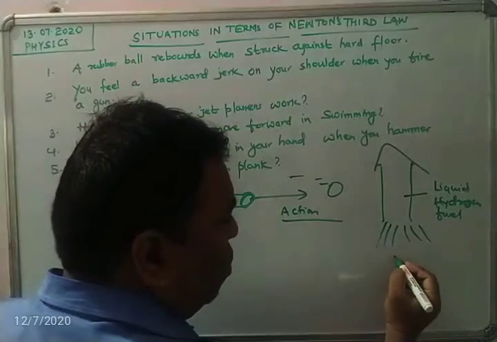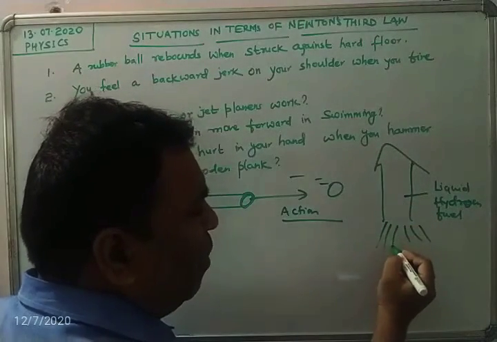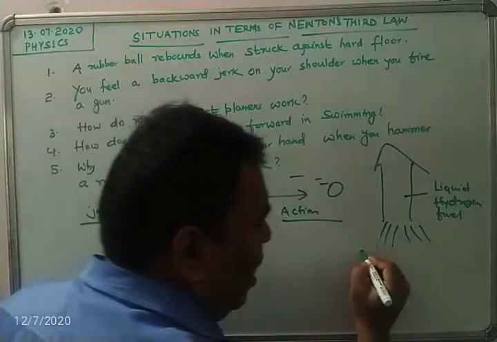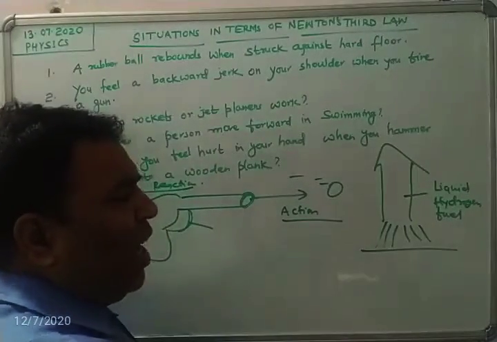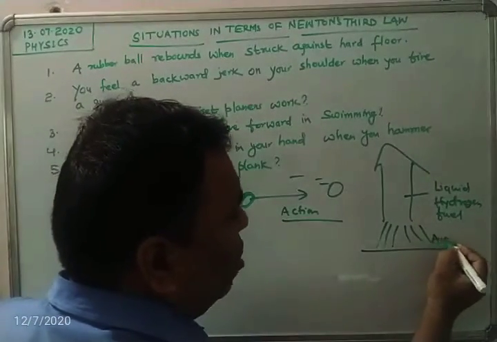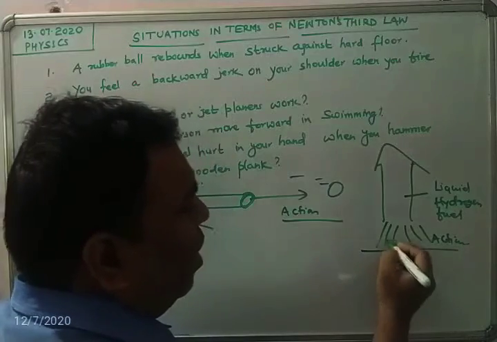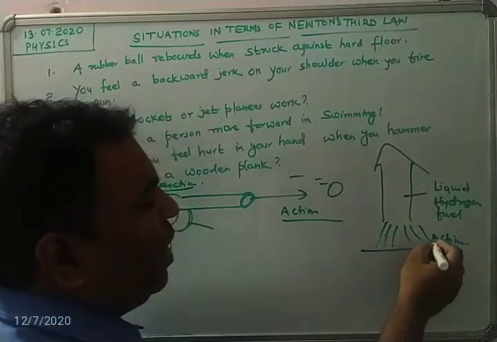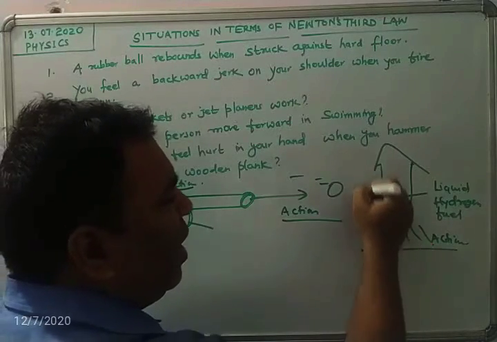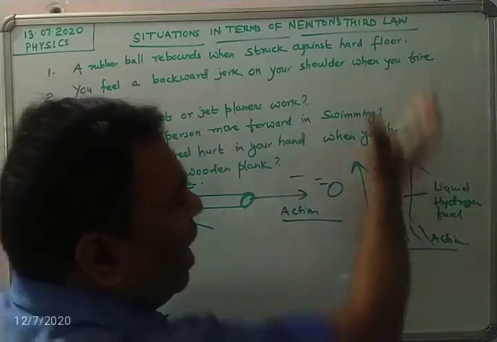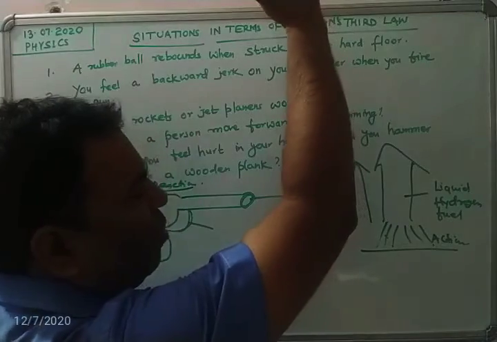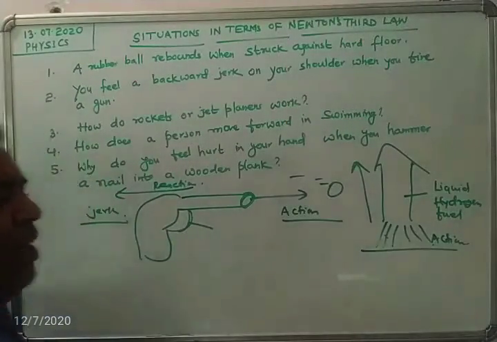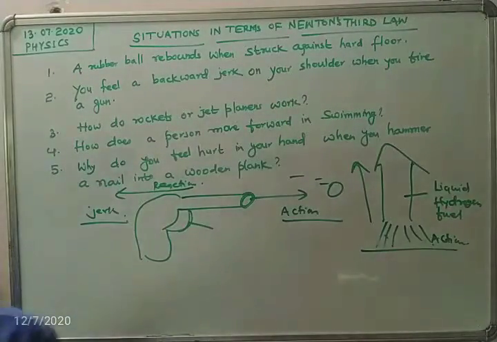So this is the force getting applied to the hydrogen gas fuel. This is called the action force. In response to the action force, an equal magnitude of force is applied in the opposite direction and the rocket just goes away, clearing the gravity of the earth.